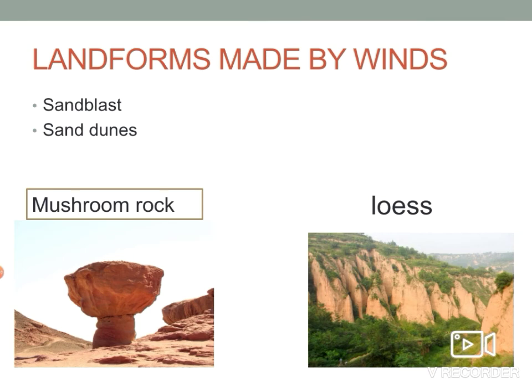Constant wind action shapes the outer surface, creating different landforms in deserts such as mushroom rock. When sand is deposited at a place, sand dunes are formed. Sometimes sand is carried away to a distant location that is not a part of the desert. Sand is deposited there to create a unique structure called loess.